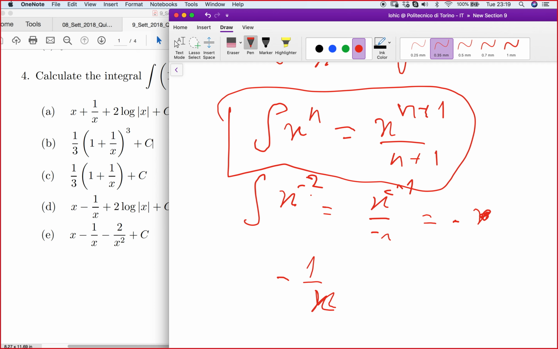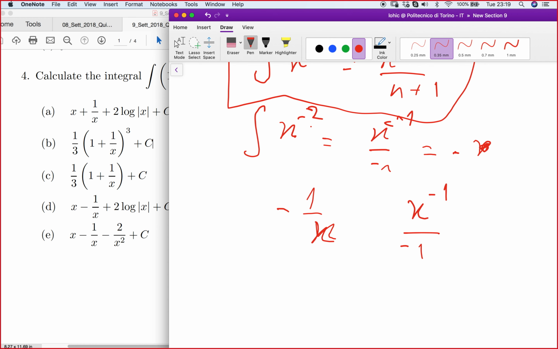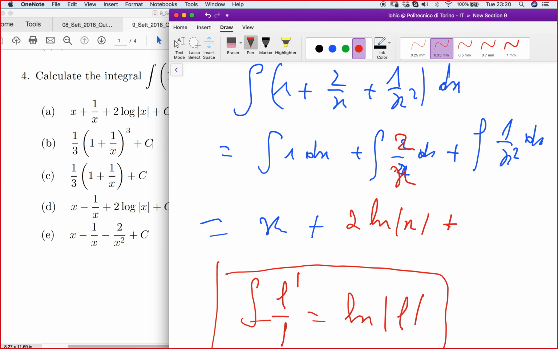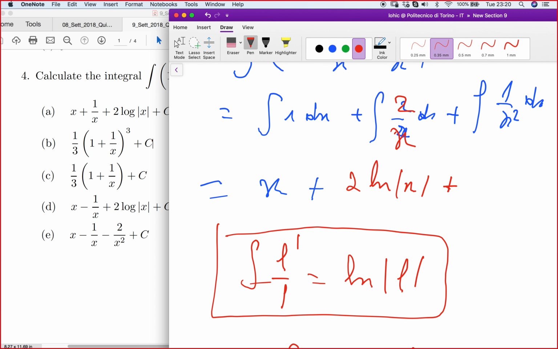So we get x to power minus 1 over minus 1. X to power minus 1 over minus 1 means this minus 1 will be minus x to power minus 1. And x to power minus 1 is 1 over x. So it's minus 1 over x. So this integral here gives you minus 1 over x.